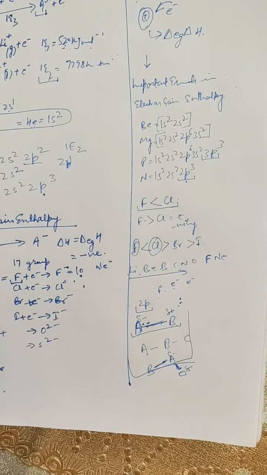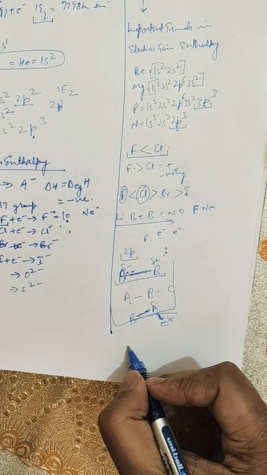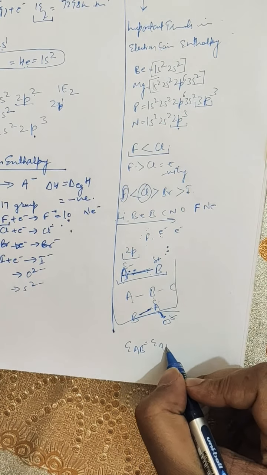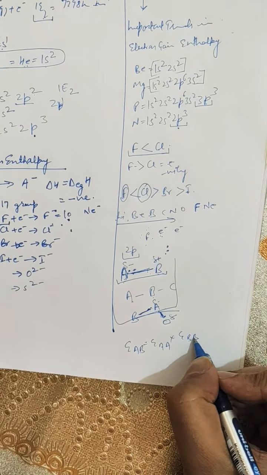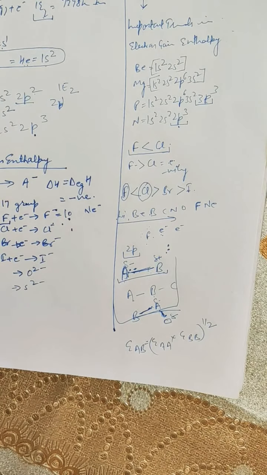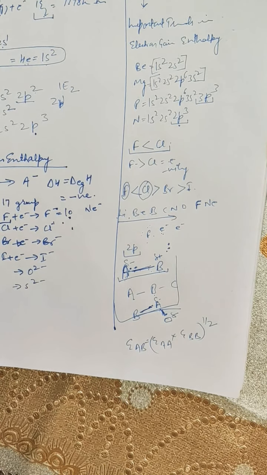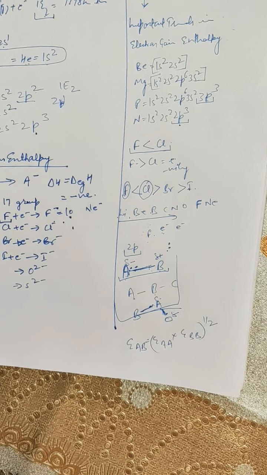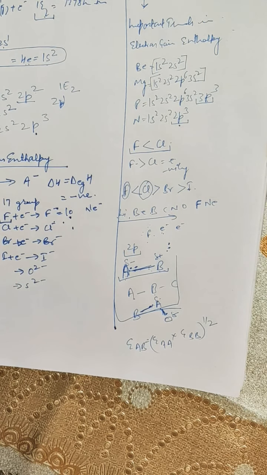That is, the bond energy E_AB is equal to E_AA multiplied by E_BB, raised to the power half. What is E_AA? This is the bond energy of the AA bond, and E_BB is the bond energy of the BB bond. This relation is based on the assumption of a pure covalent bond in A2, B2 and AB molecules.